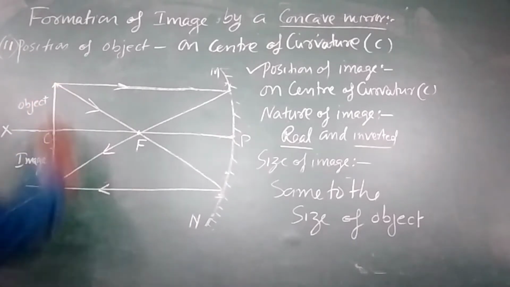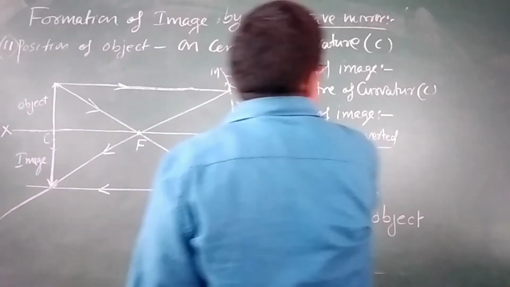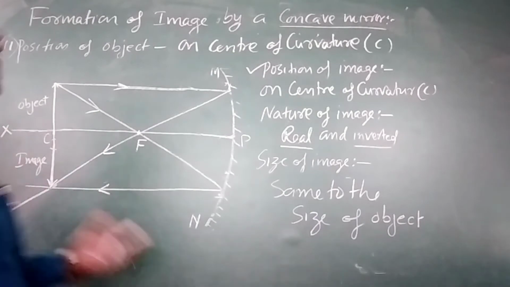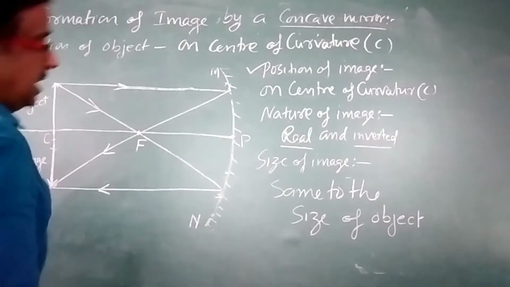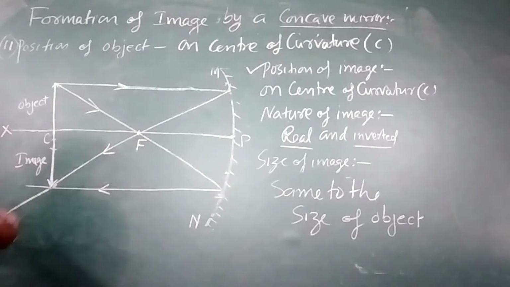You can see here the position is on center of curvature again. If the object is placed at center of curvature, the image will be again at the center of curvature, and you can see it is made due to the actual meeting of reflected rays.